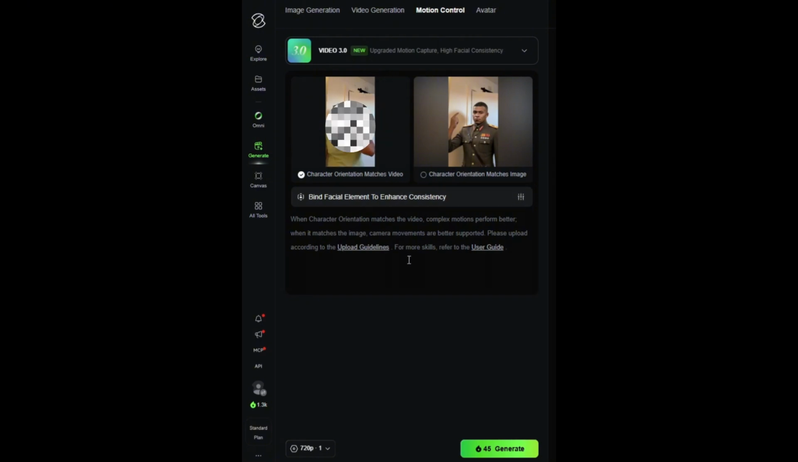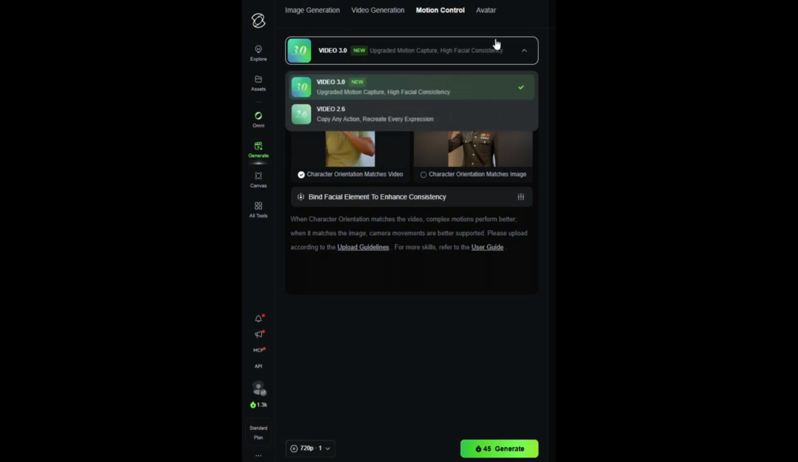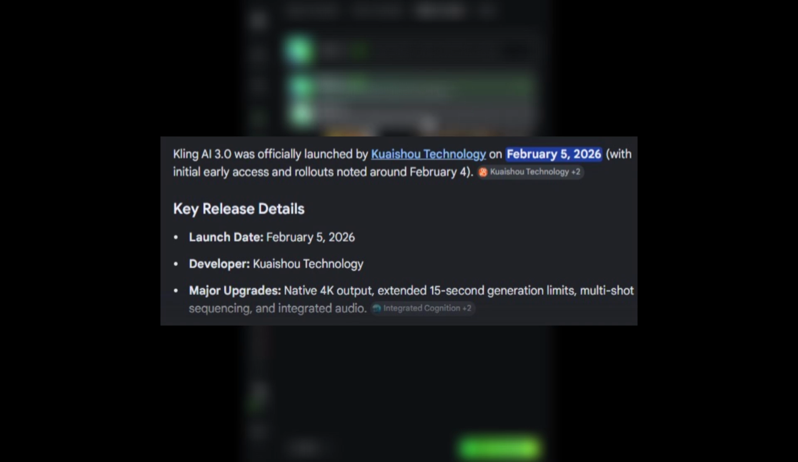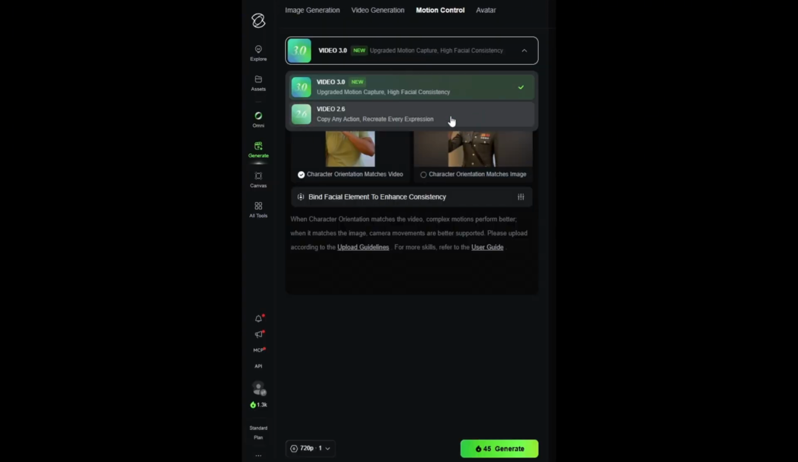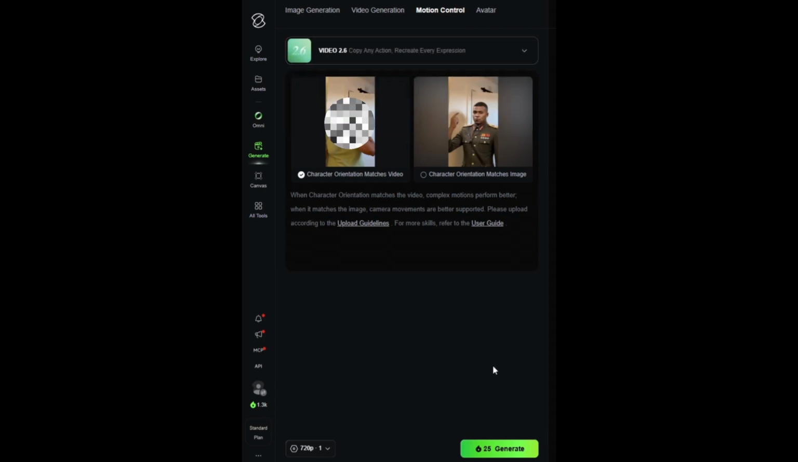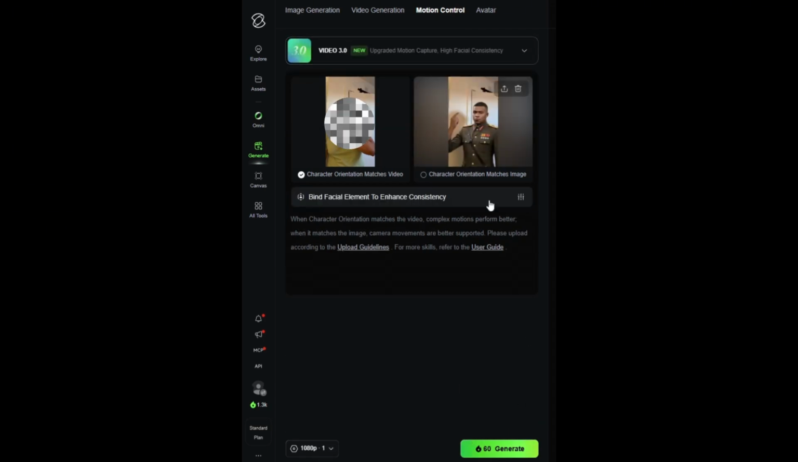Choosing the model is very important. The Kling 3.0 video model was released in February of 2026, so this is the latest model, which will cost more. It is up to you which one you go for. I usually use Video 3.0 with 720p or Video 2.6 with 1080p.